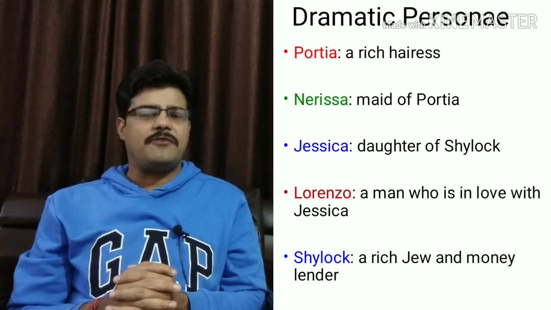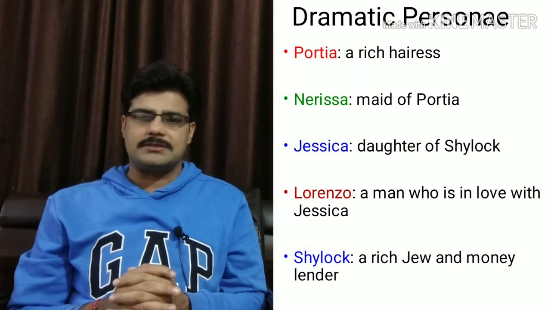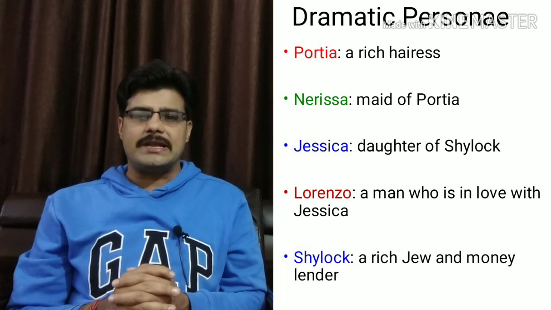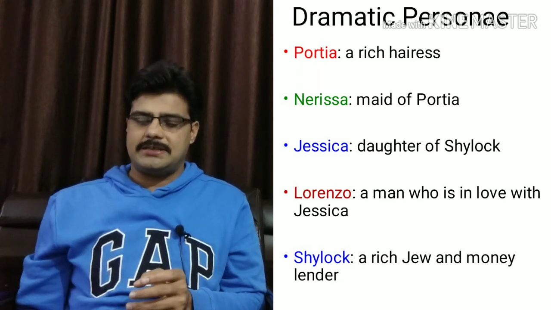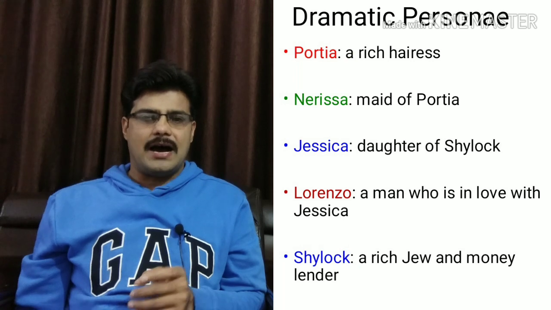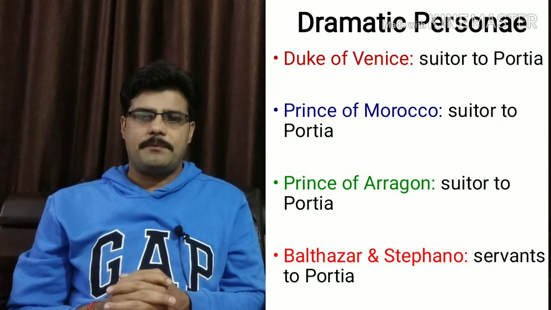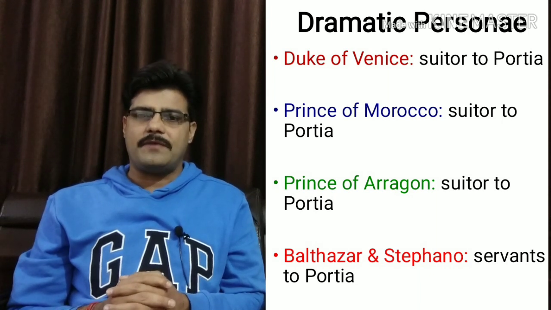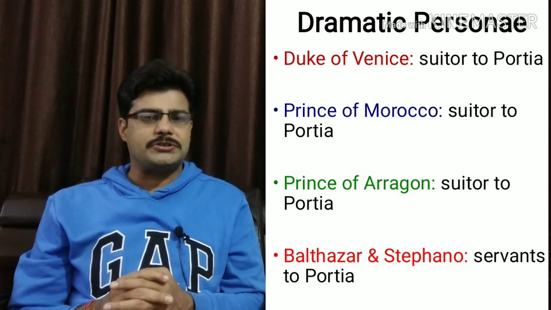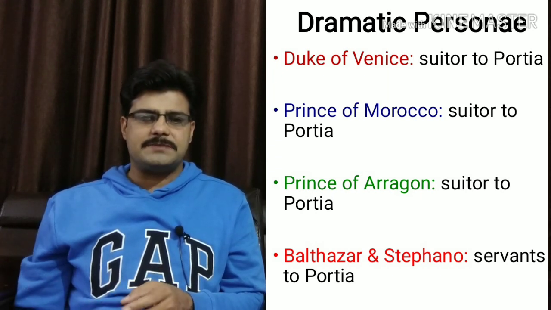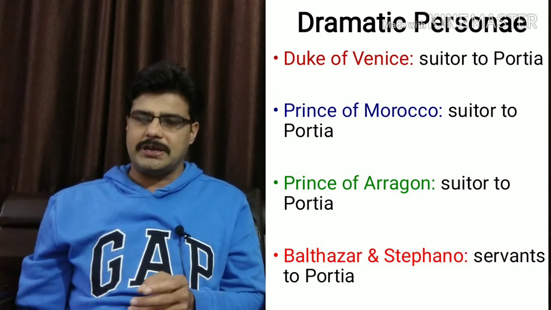Nerissa is the maid of Portia. Jessica is the daughter of Shylock, a landlord. Another character is Lorenzo, a man who is in love with Jessica. Shylock is a rich Jew. Other characters in this comedy are Duke of Venice, Prince of Morocco, Prince of Aragon. All these 3 are the suitors to Portia. Other characters are Balthazar and Stephano. These are the servants to Portia.